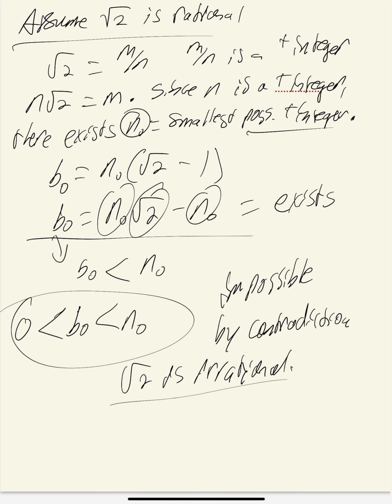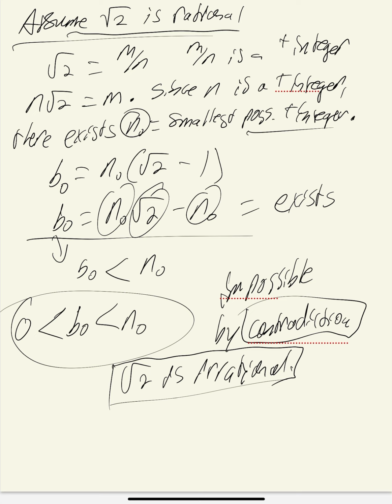So hopefully you can begin to understand a little bit more on how this argument works. And if you're unfamiliar with contradictions, it's basically just finding a fallacy in an assertion that you made, which is that we claimed that the square root of 2 is rational. However, by finding a fallacy that you may not even consider to be in the same realm as the square root of 2, we can then deduce that the square root of 2 is in fact irrational.